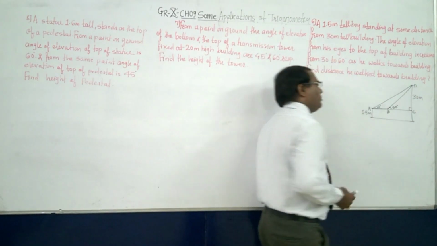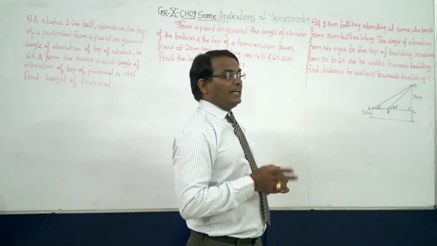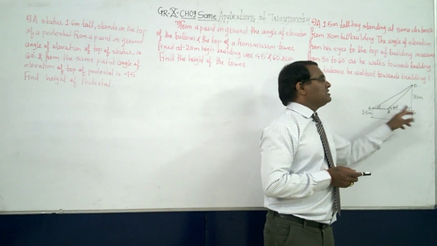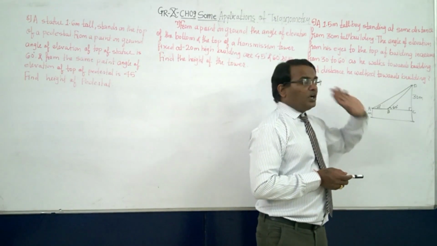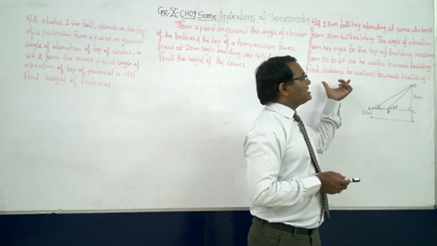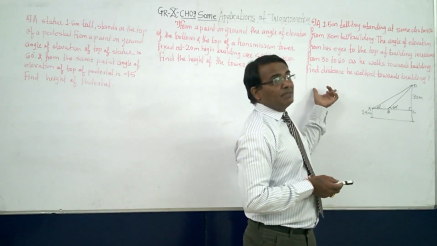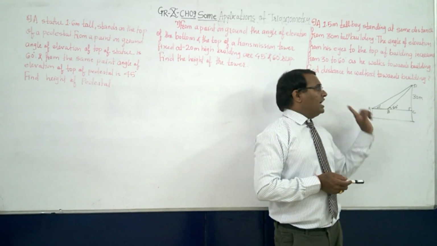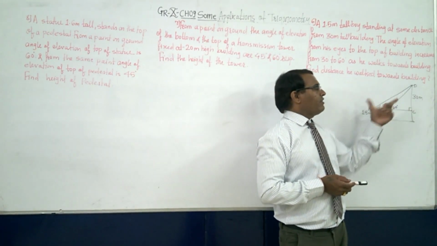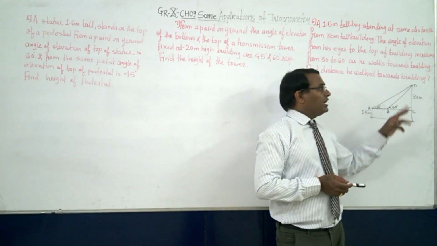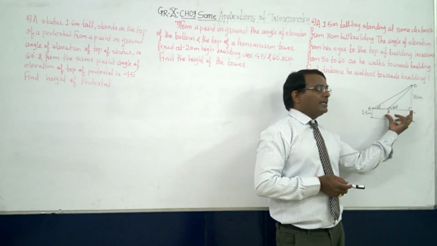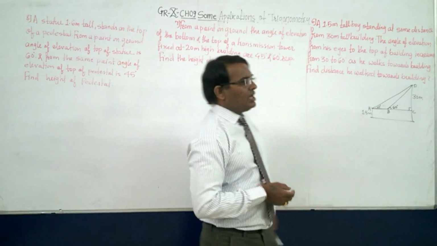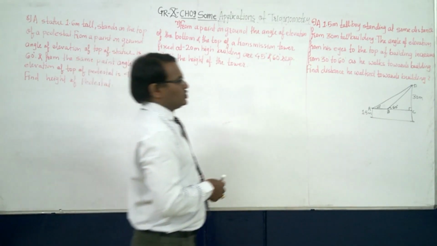Now mainly you can observe that there are two right angle triangles. Number one is ACD and number two is BCD. What we have to find out? The distance he walked towards the building, means we have to find out AB. So what we will be doing first? In the triangle ACD we will find out AC. Then in triangle BCD we will find out BC. And then we will find out AC minus BC.